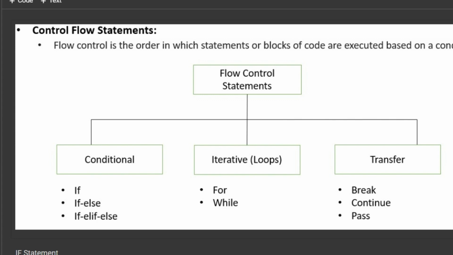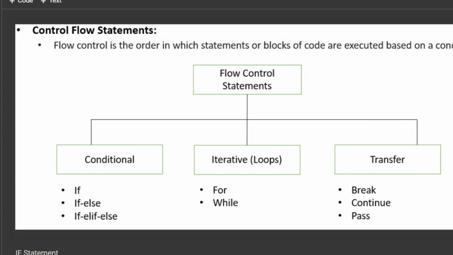So what is a control flow in Python or in programming? Flow control is the order in which statements or blocks of code are executed based on certain conditions. It is not necessary that a particular program or piece of code should be executed line by line. It may be required, as per the requirement, that the code should be executed in a certain order. To control this execution of code, we use control flow statements.